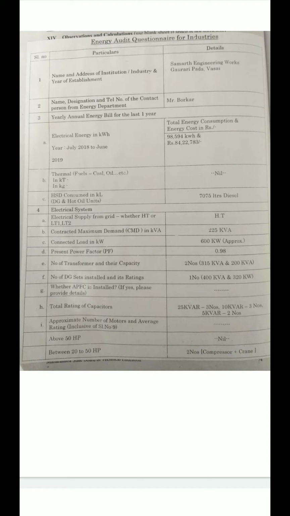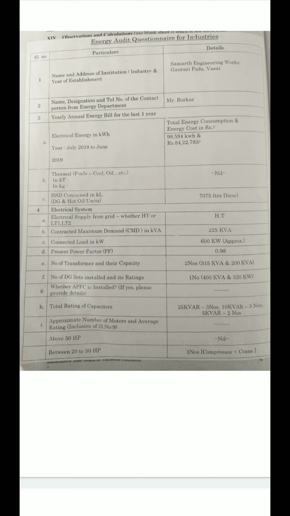Then the number of transformers and their capacity. Here we use two transformers, and the capacities are 315 kVA and 200 kVA. The next is the number of DG sets installed and its rating. Here we use one DG set, and the rating is 400 kVA and 320 kilowatt. Then whether we use an APFC panel: it's a no.